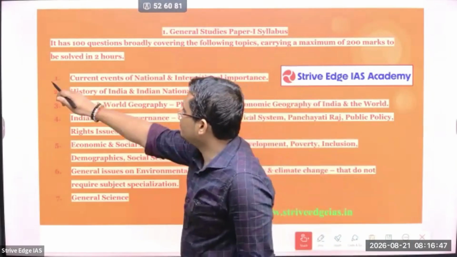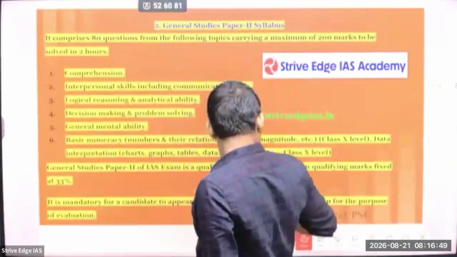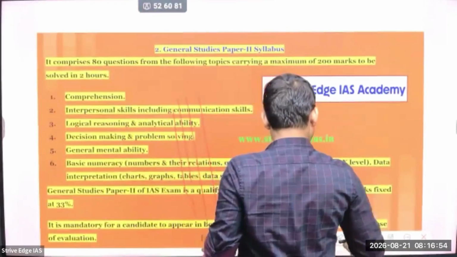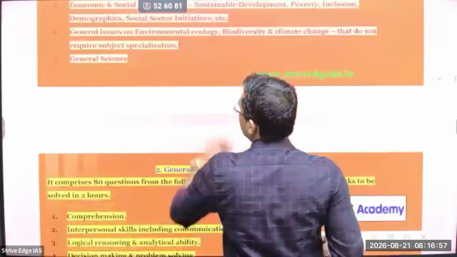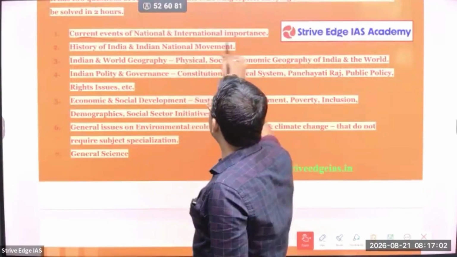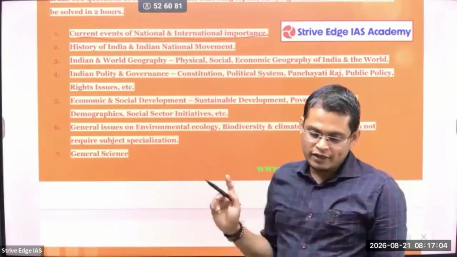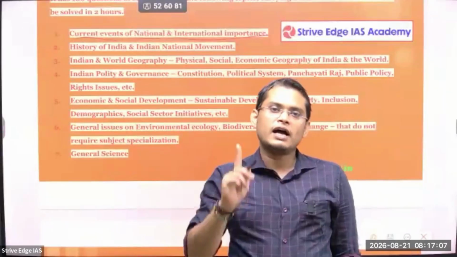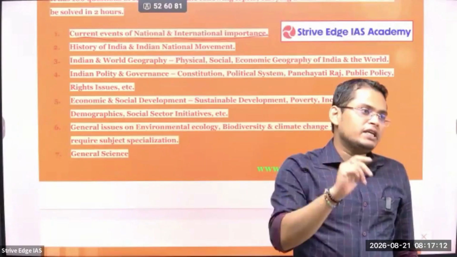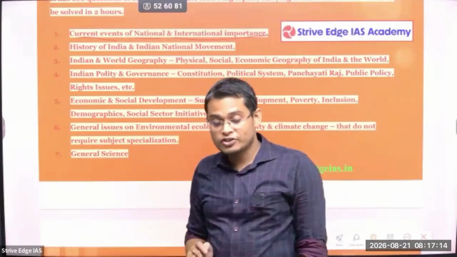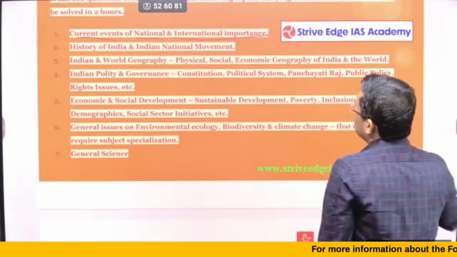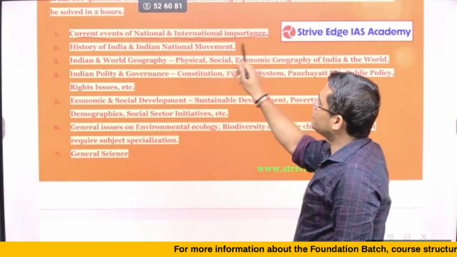So first thing that is important from your exam, one thing. First one is about the current events of national and international importance, and this is very much important. How are you going to cover this? You can cover that by referring to newspapers, The Hindu, Indian Express, PIB, and some good channels like Rajya Sabha, that is called Sansad TV. You can refer to their debates. As we proceed, I'll suggest all these things, on current events of national and international importance.